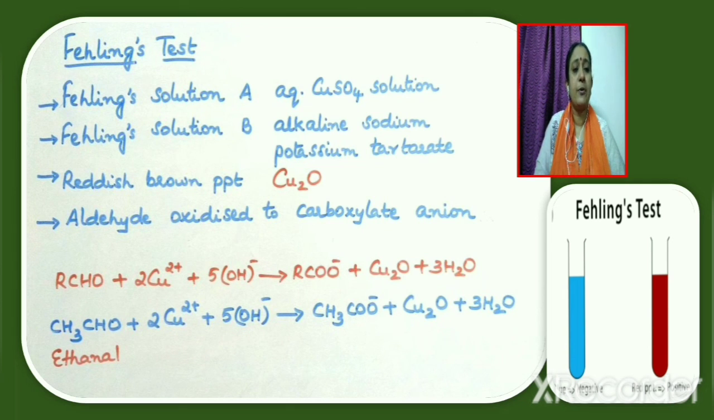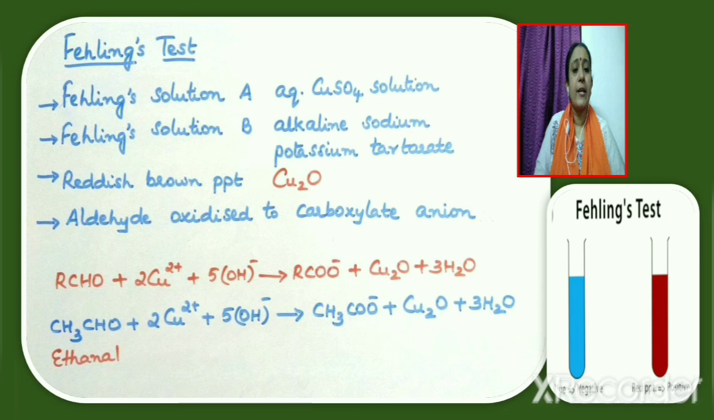Now, how can we perform this test in the lab? A little of the aldehyde is taken in a test tube and added an equal quantity of Fehling solution A and Fehling solution B. Fehling solution A is aqueous copper sulfate solution and Fehling solution B is alkaline sodium potassium tartrate. After adding these solutions to aldehyde taken in the test tube, it is warmed in a water bath. It is heated for about 5 minutes.